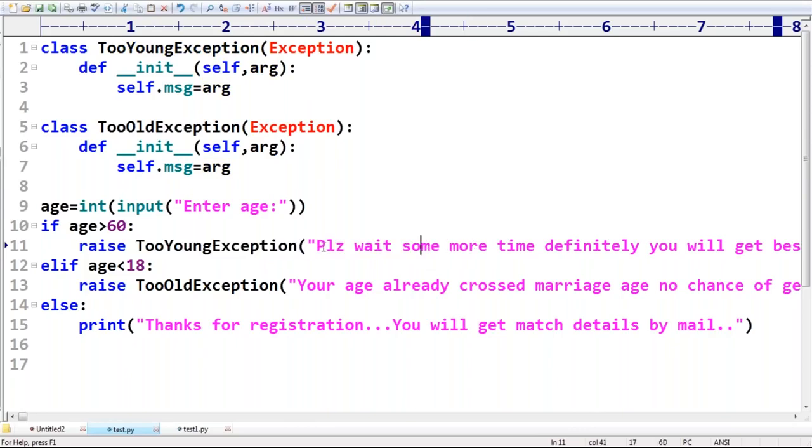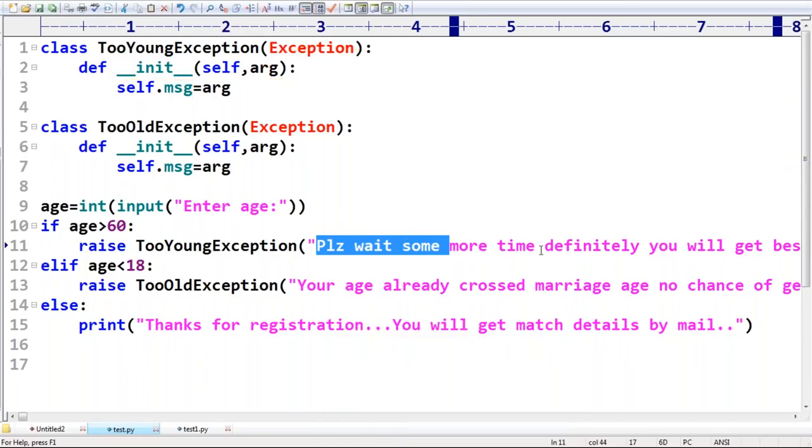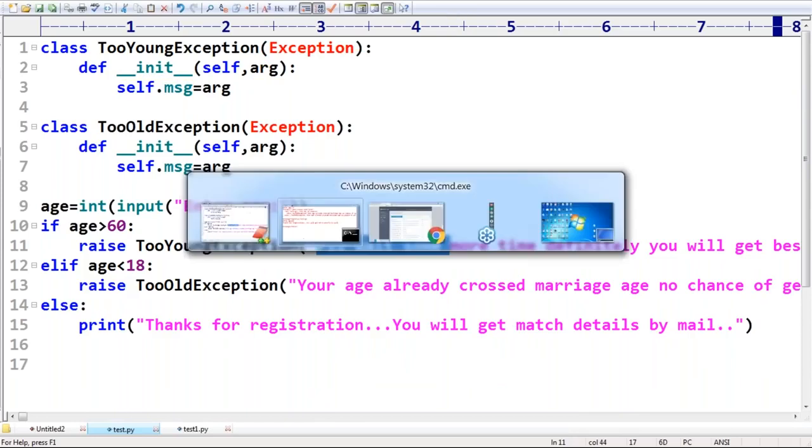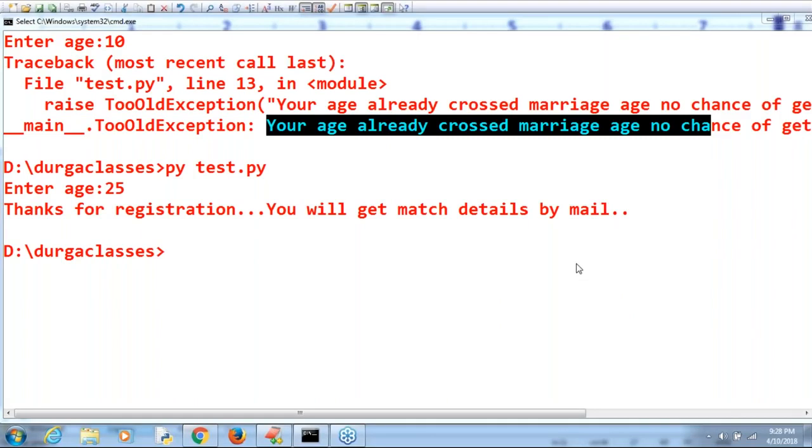Whatever message we are passing becomes the argument to the constructor. Remember that. This argument we are assigning to the predefined message variable. Because of that, while printing, have you observed this message is coming? So I hope you understand whatever message we are passing.